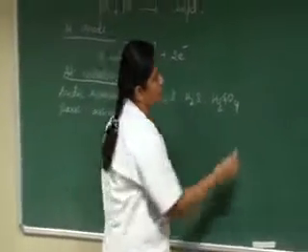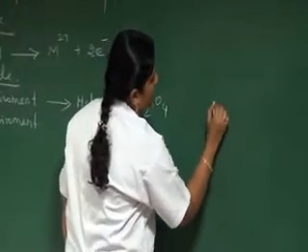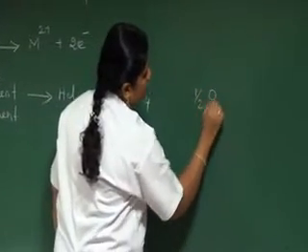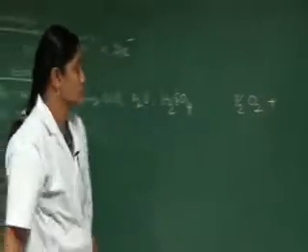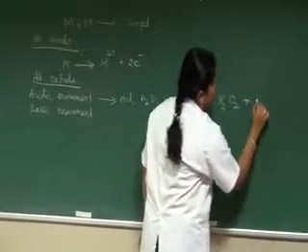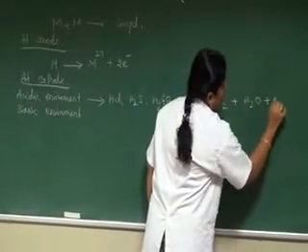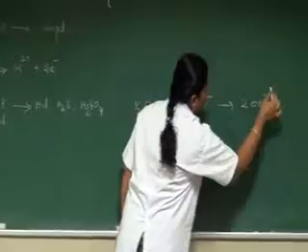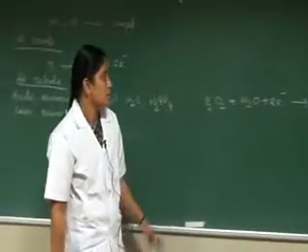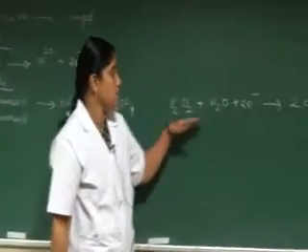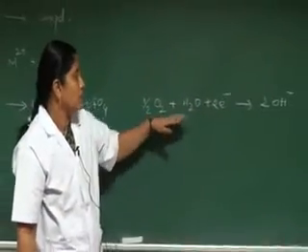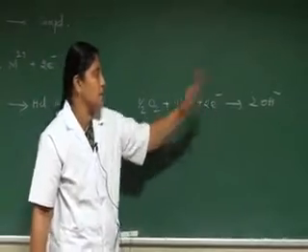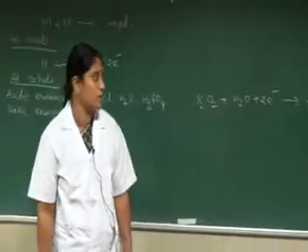In the other case, the liberated electrons accept oxygen in the presence of a moisture medium, and hydroxide ion is formed.